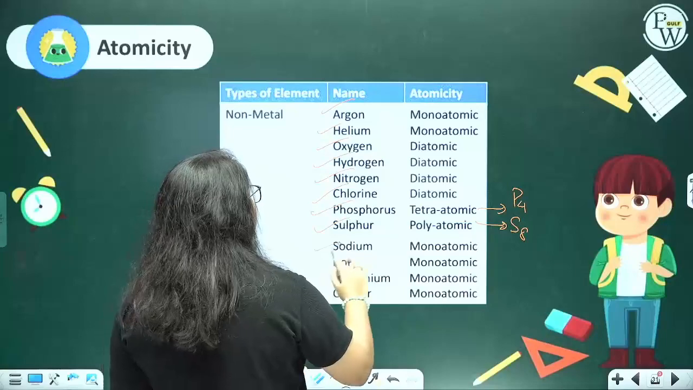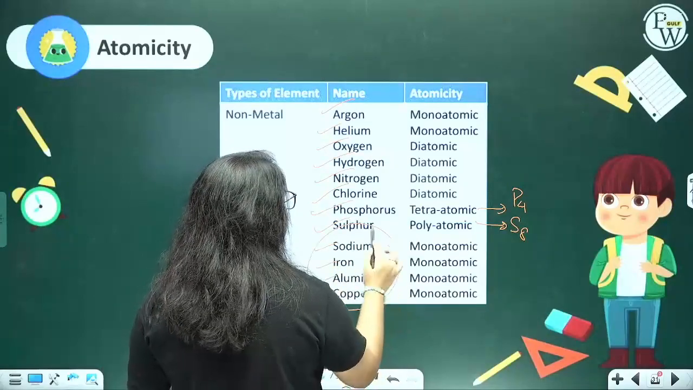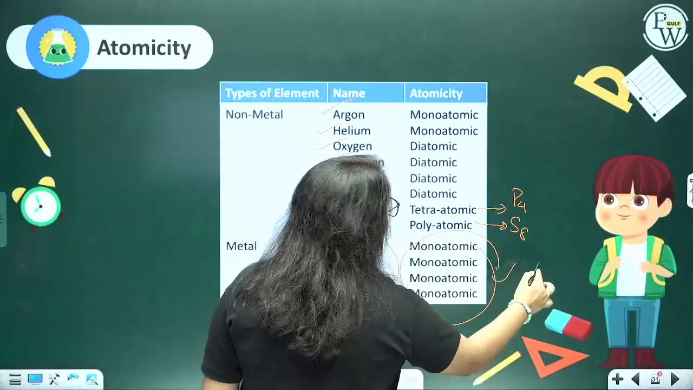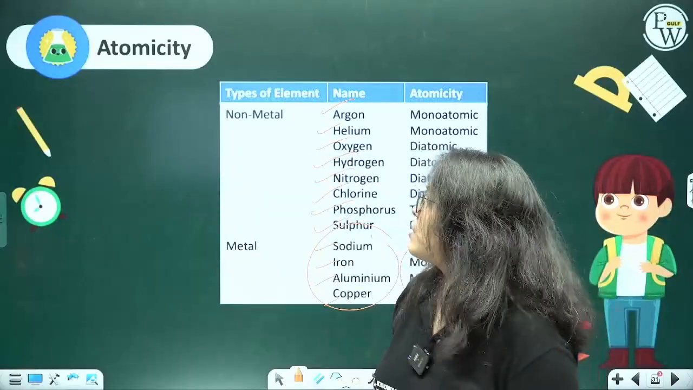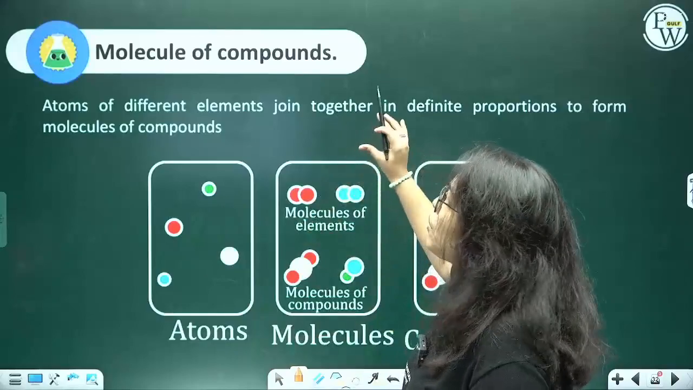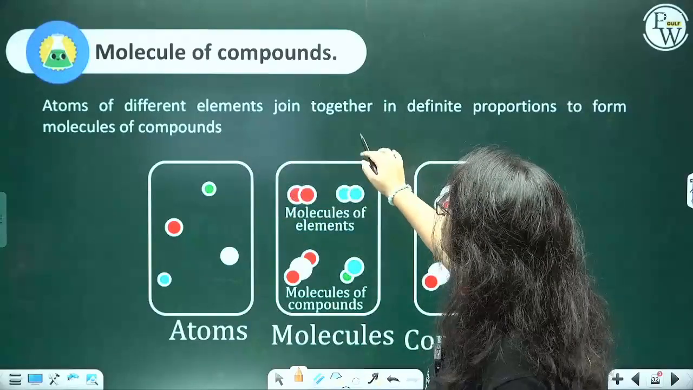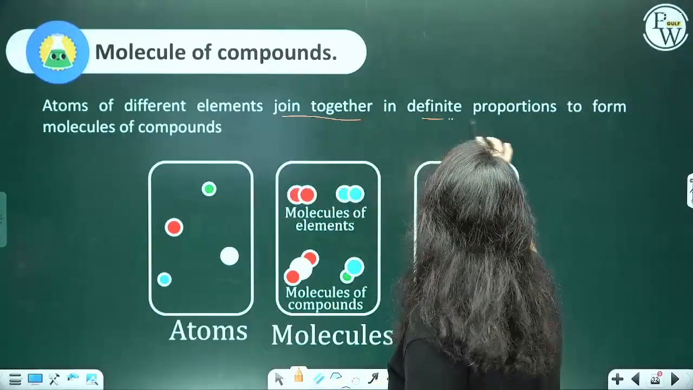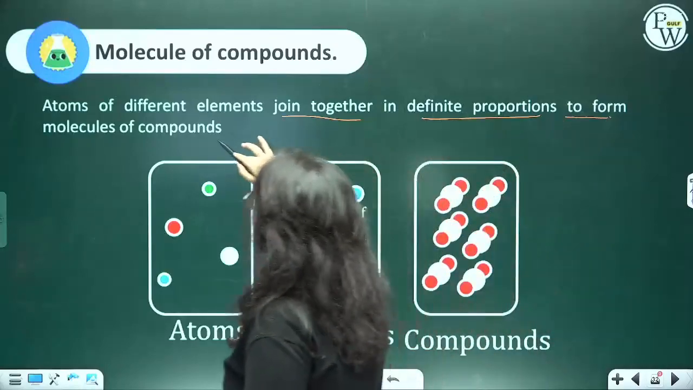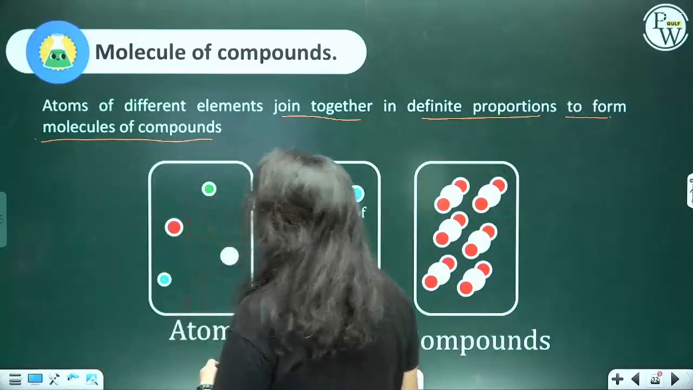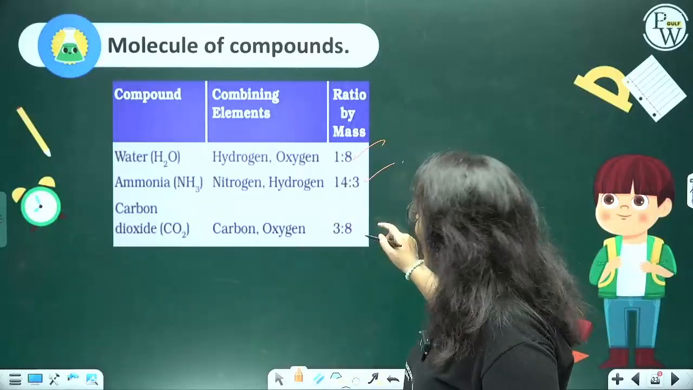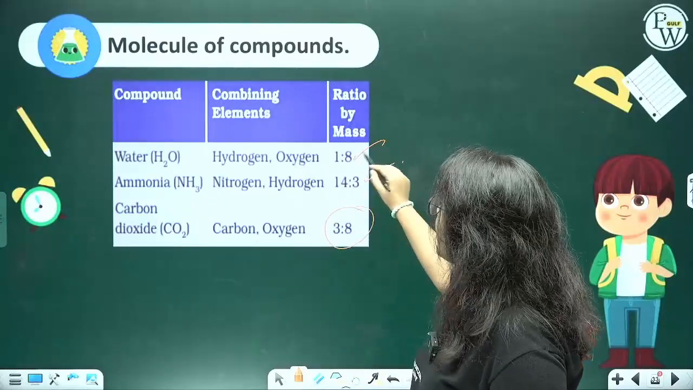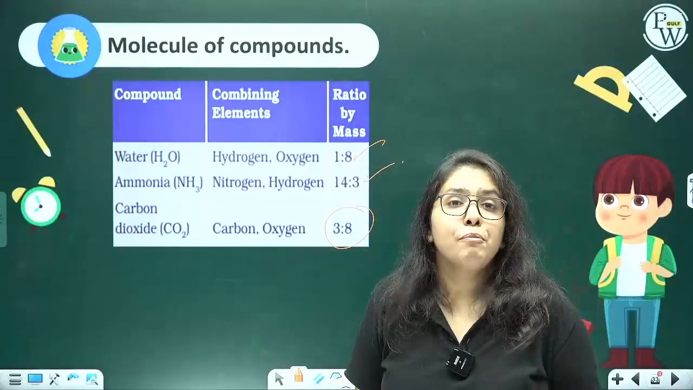Sodium, iron, aluminium, copper, these are all metals. Metals generally exist as monoatomic. Now, molecules of compounds: atoms of different elements join together in definite proportions to form the molecules of compounds, and we are already aware of this when it comes to water, nitrogen. Try doing it for carbon dioxide. It is 1:8, 14:3 by their mass.